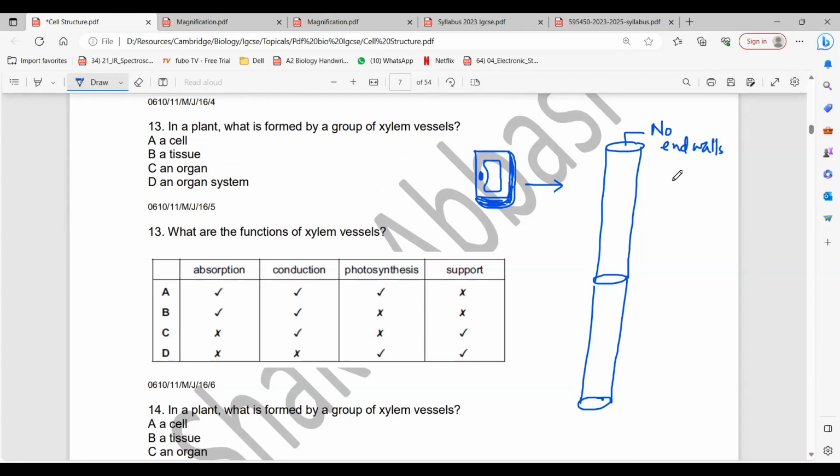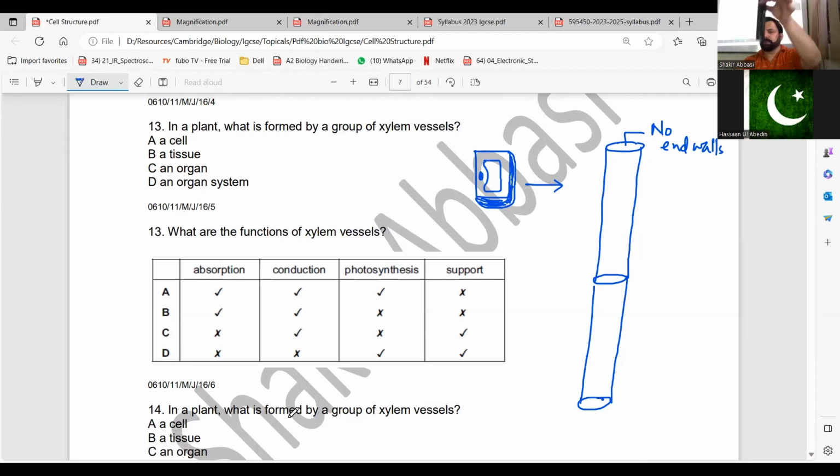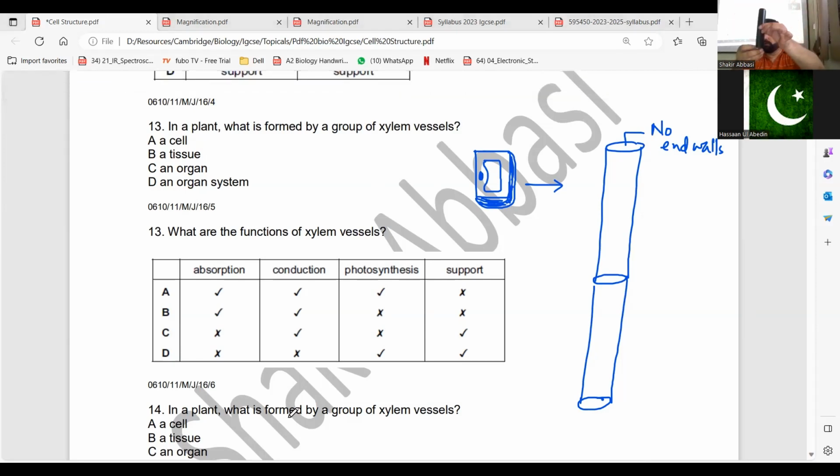For uninterrupted flow. Like, for example, this is one plant cell. If this wall and this wall are removed, so many cells join end to end. A pipe is made. Do you understand my language? No end walls. Second, the cell gets elongated.